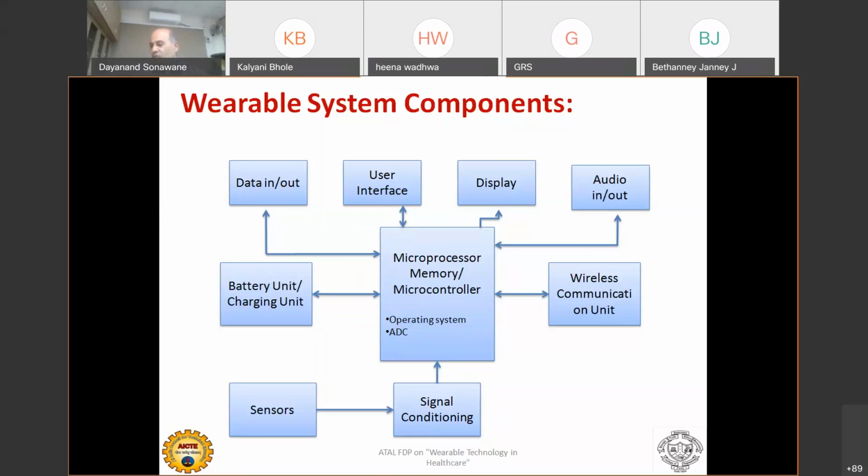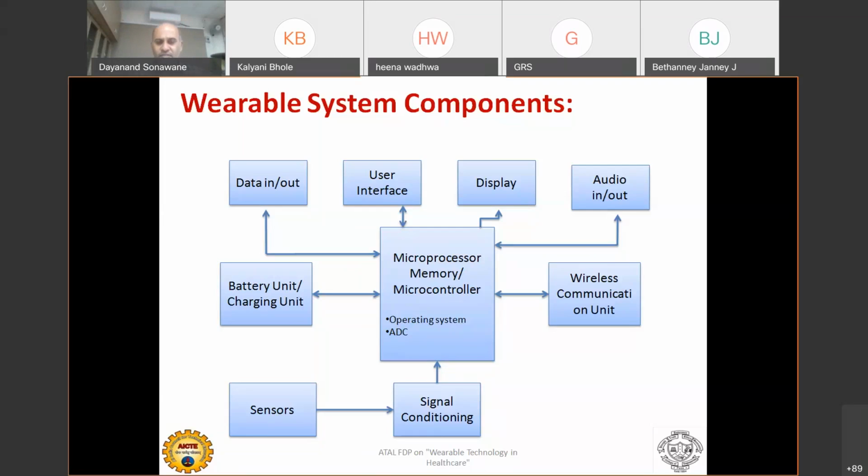Let's say your phone is connected to your wearable device via Bluetooth. You can operate the keys through your phone and it gets transmitted to your wearable device. So that is also possible. So data in and out is there, whether it is the display or the input keypad. This is the most important block in the wearable.